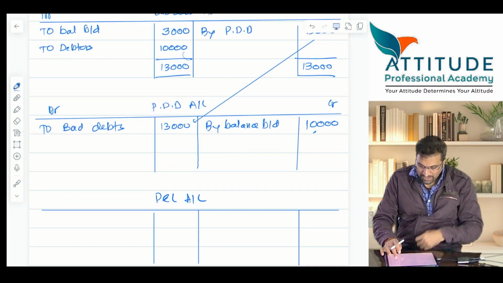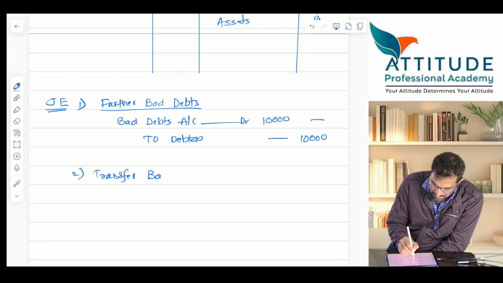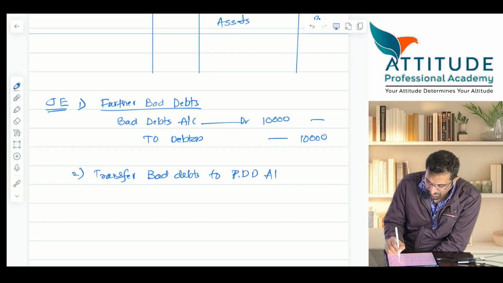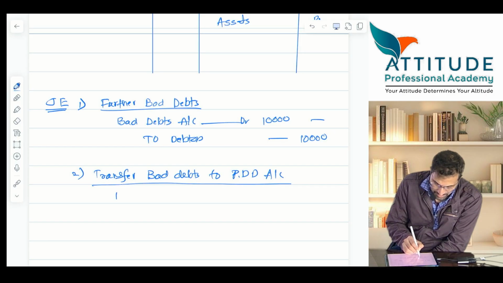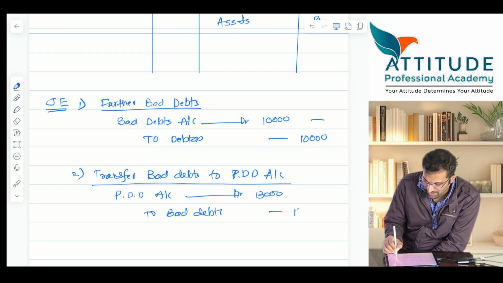So what is this entry? PDD account debit. Transfer bad debts to PDD account. Entry: PDD account debit 13,000 to bad debts.